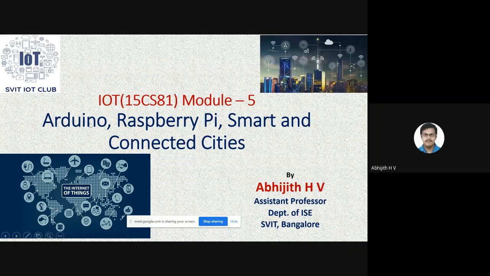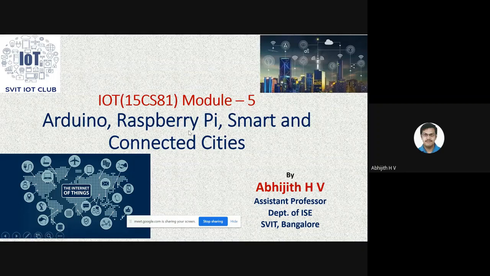That is from Intel Press. But these two chapters, Arduino and Raspberry Pi, are from some other textbook. We don't have a soft copy of that textbook. Anyway, I have already shared the notes, all the required material. You just refer to that for these two chapters.